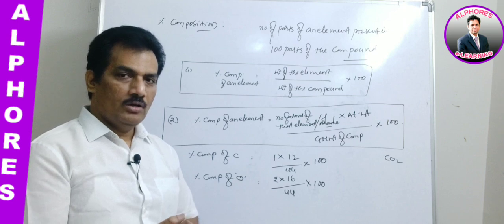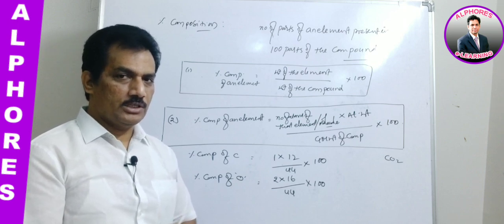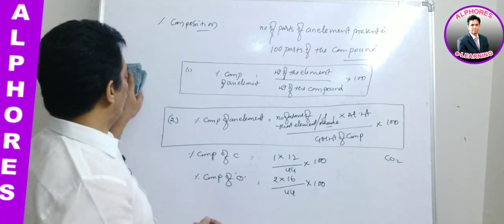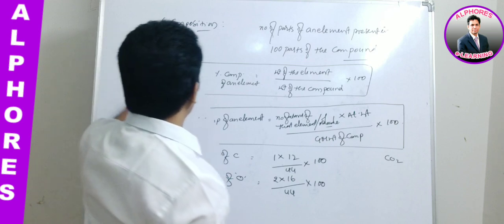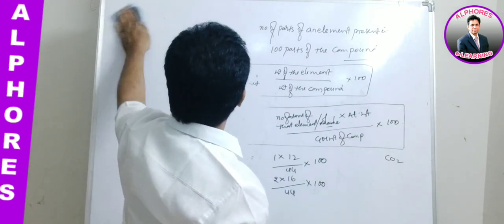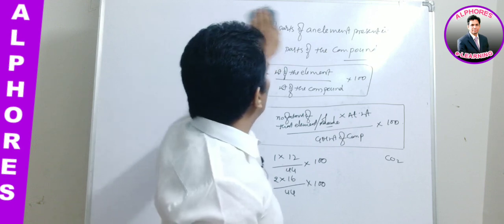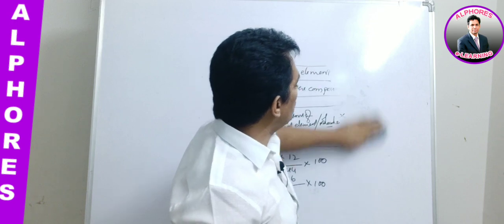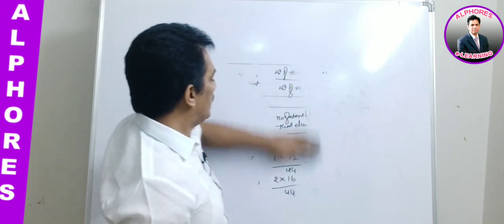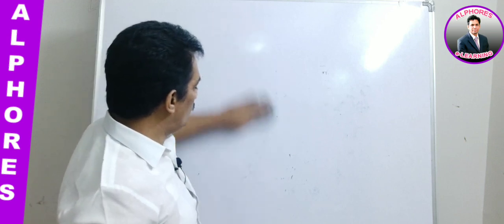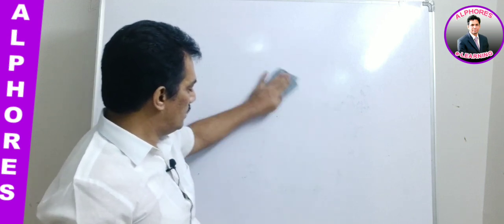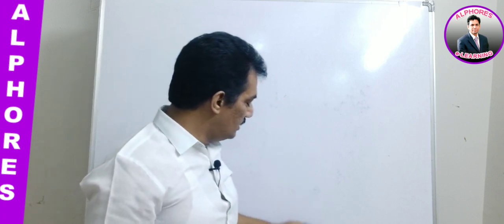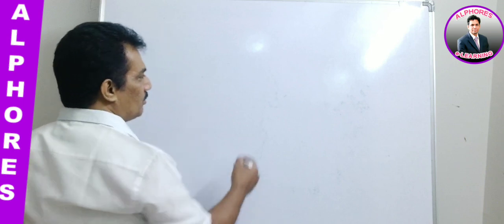I think with this you can solve some numericals related to percentage composition. Clear? Let us solve 2-3 problems related to this. If they are asking, calculate the percentage composition of oxygen in sodium carbonate. First of all, we should write the formula for sodium carbonate, then only we can get the molecular weight. Is it not? And what is the sodium carbonate formula?